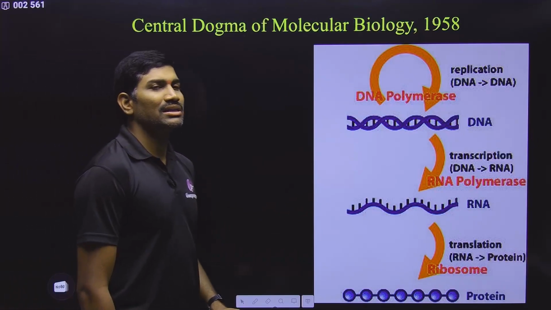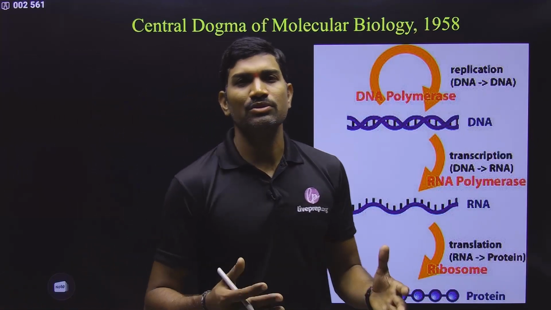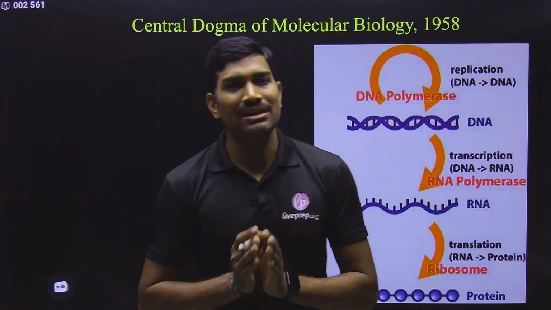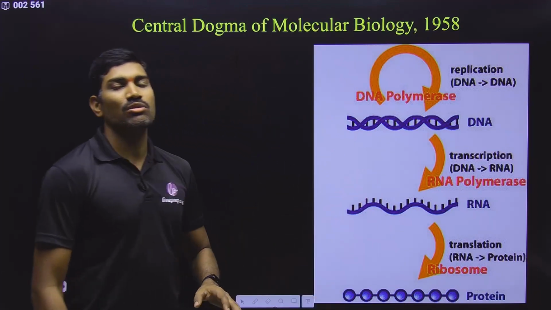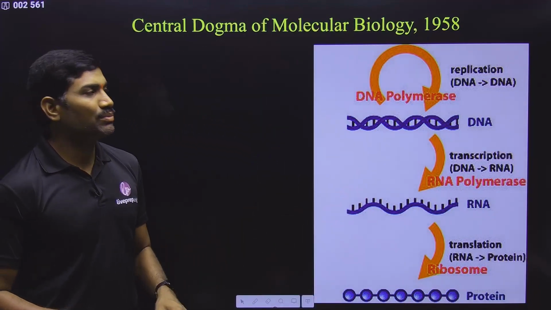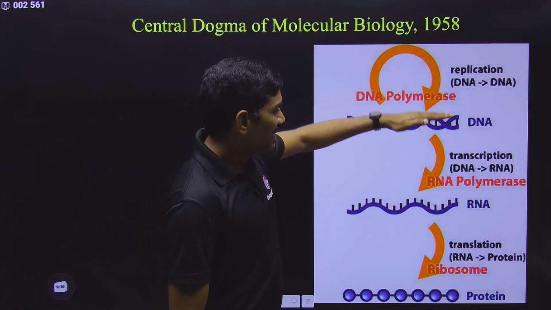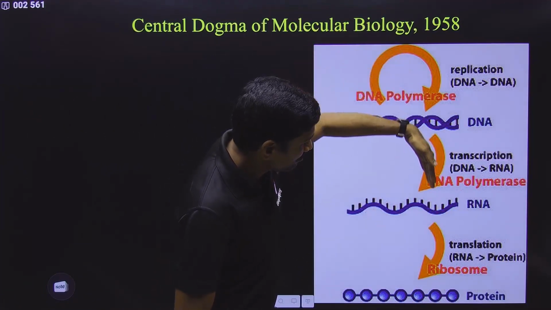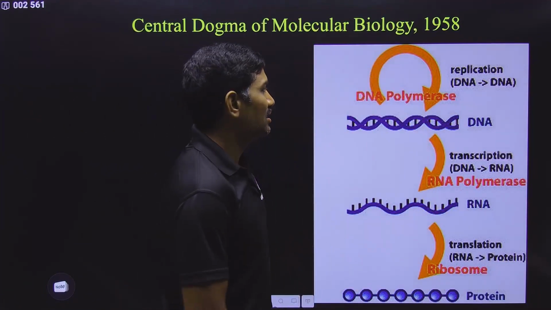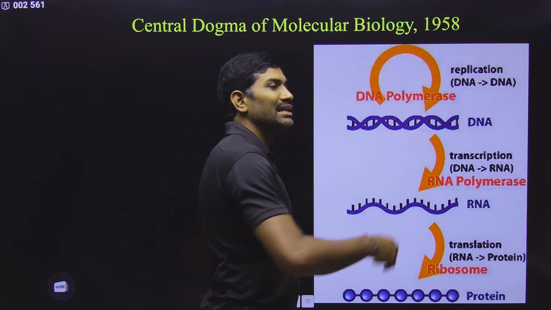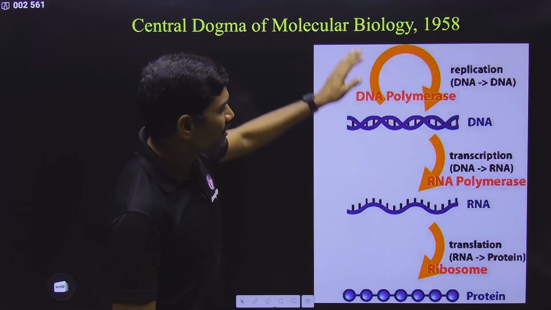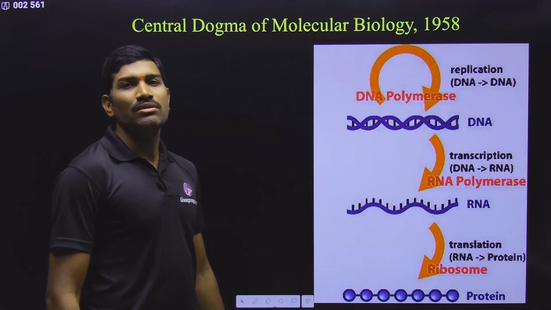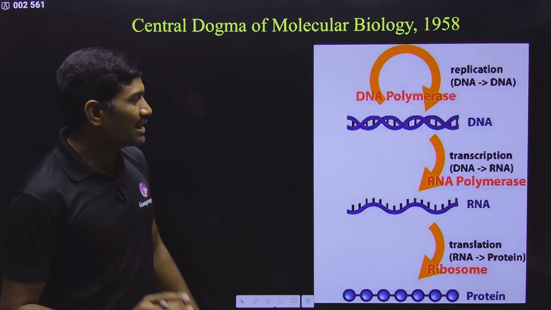Next we are studying the central dogma of molecular biology. Who proposed this? It was originally proposed by Crick. What did he actually propose? He proposed that from the DNA, RNA is produced, and from the RNA, protein is produced. That's why the information flow is always unidirectional. Not only this, from the DNA, DNA can also be produced. This is the information that Crick proposed.